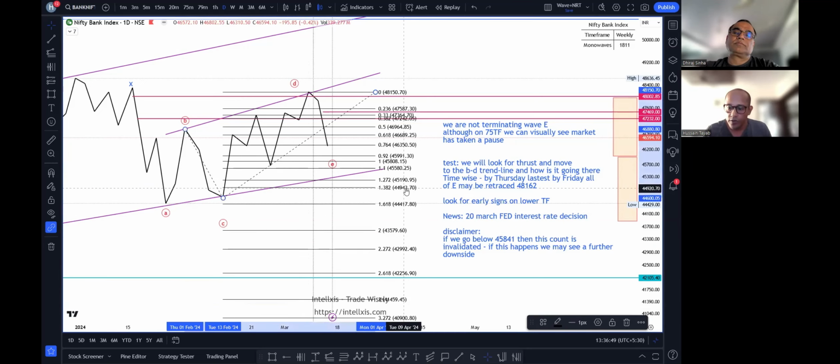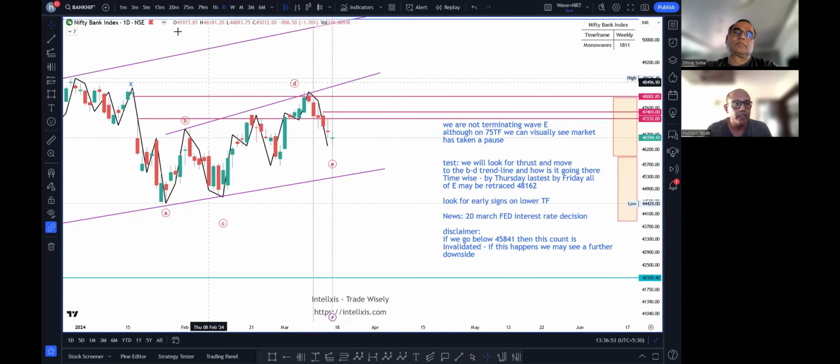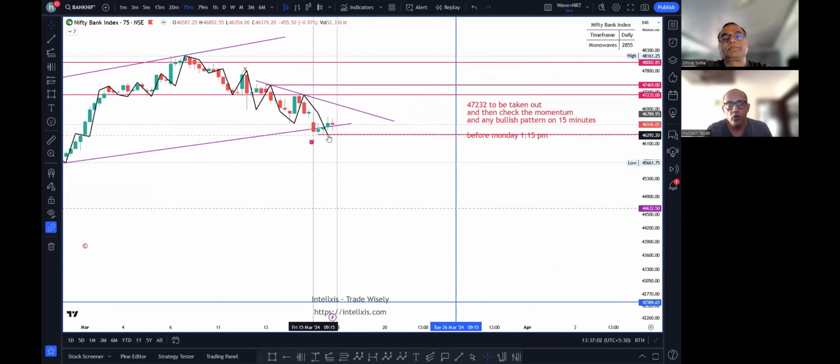Okay, I'm just going to take this out. I'm going to go to the 75-minute chart just for a quick second. Here on Friday, what do I see, sir, that at Friday's low the market has taken a bit of a pause. Okay, that's all the information that I wanted to take from this movement on Friday that I wanted to share with you. I'm moving back to my day chart.